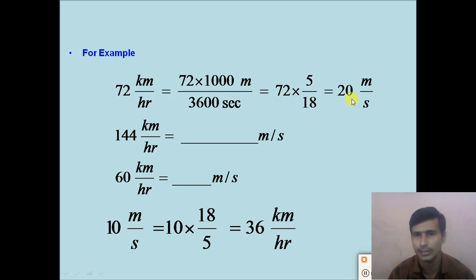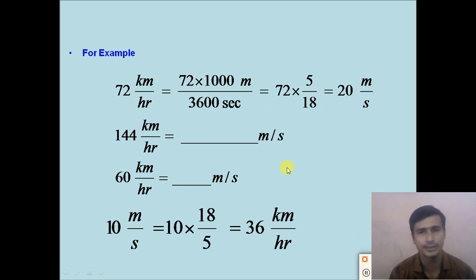We get the answer 20 meter per second. If you multiply 72 by 5 and then divide by 18, you get the answer 20. So 72 kilometer per hour is equal to 20 meter per second.